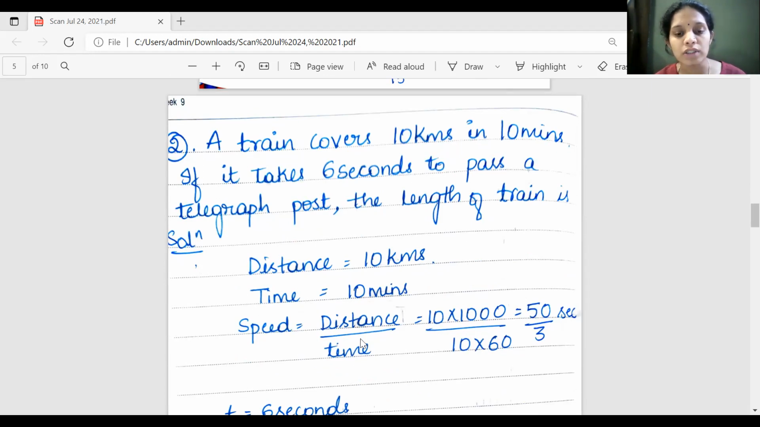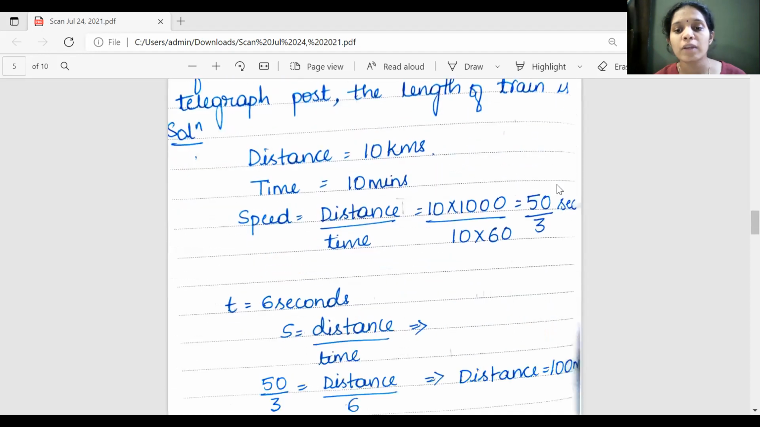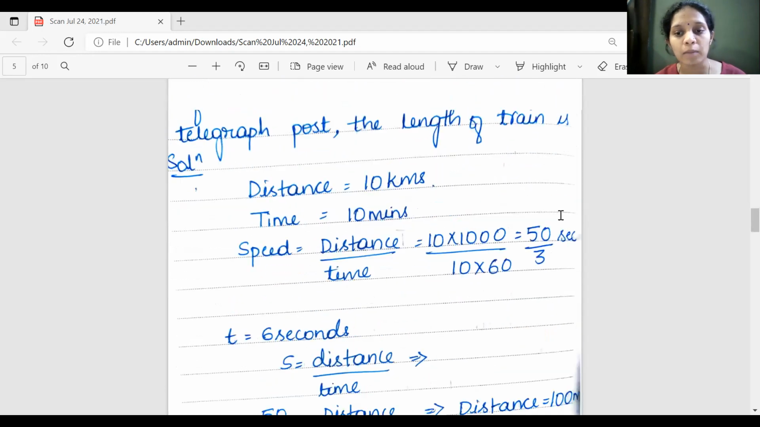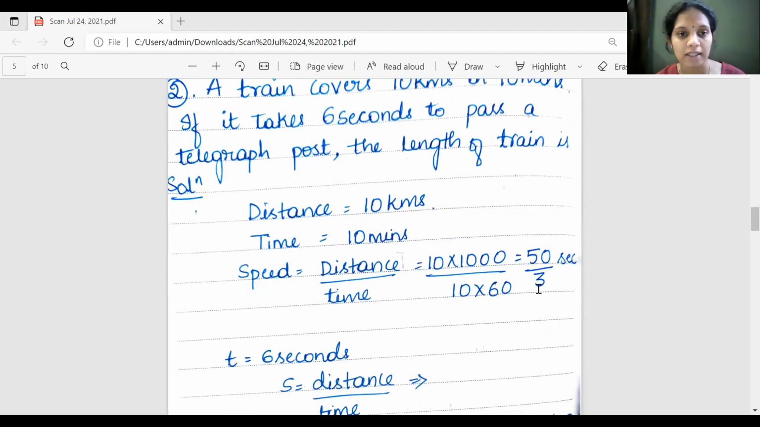Speed is equal to distance by time. I know what speed is. 10 kilometer, I will convert this kilometer to meter by multiplying by 1000. 10 minutes, minutes to seconds, 10 into 60. So speed I'll come to know as 50 by 3 meter per second.